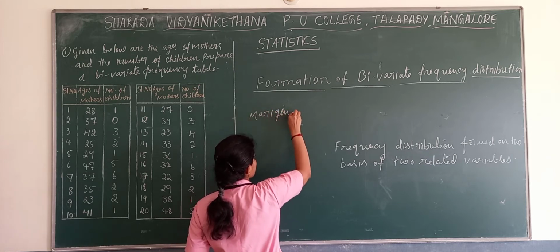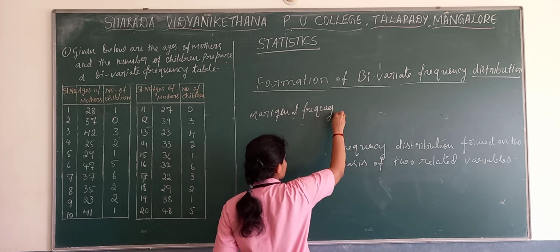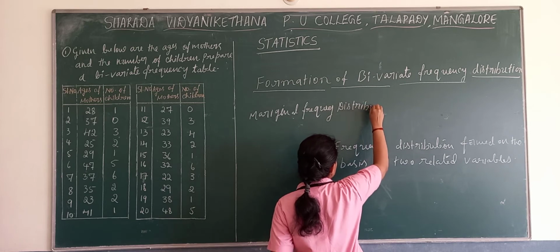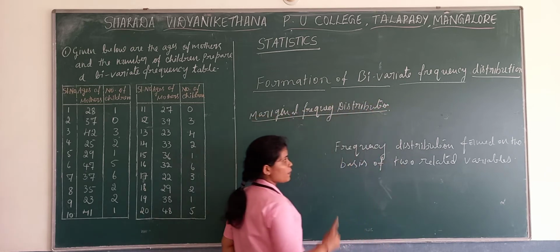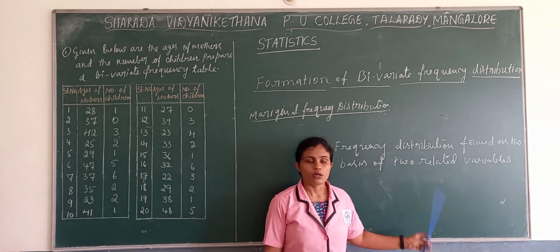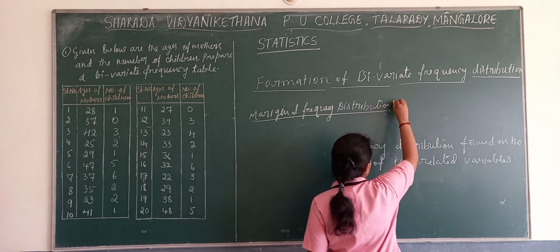What is a marginal frequency distribution? You know that a bivariate frequency distribution is a frequency distribution formed for two related variables. Then what is marginal?